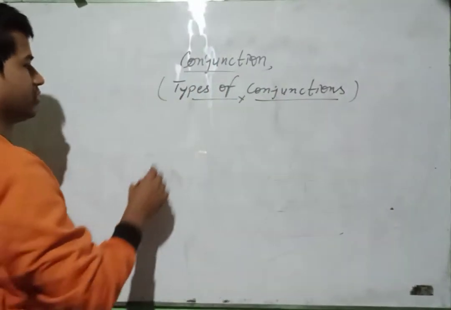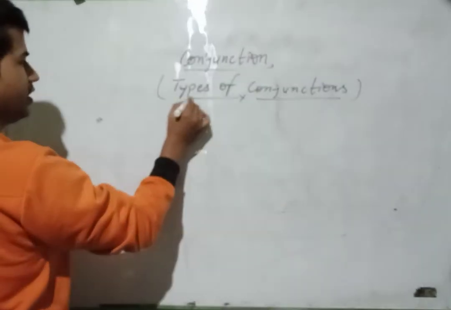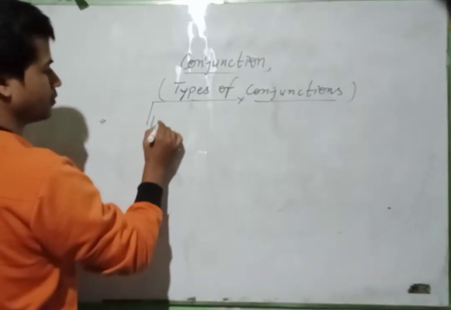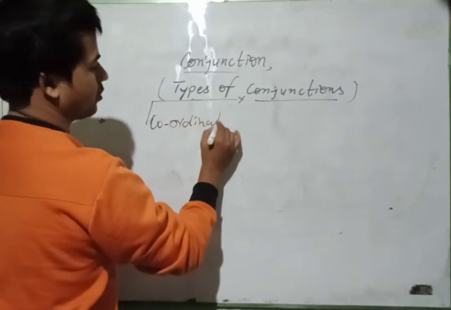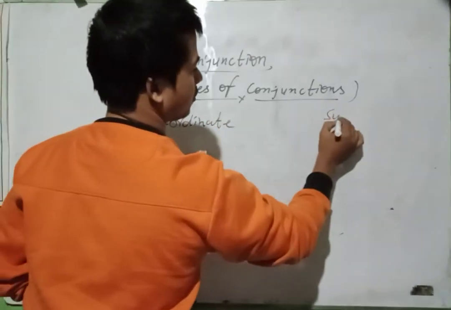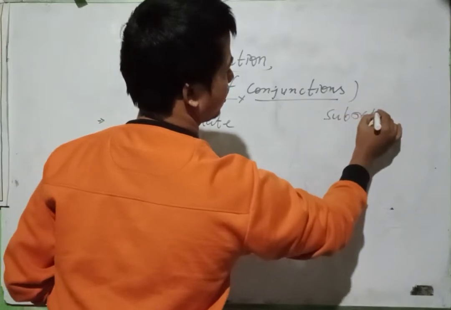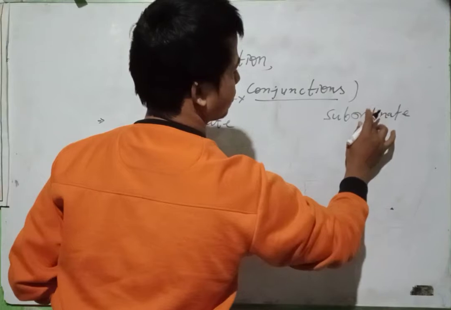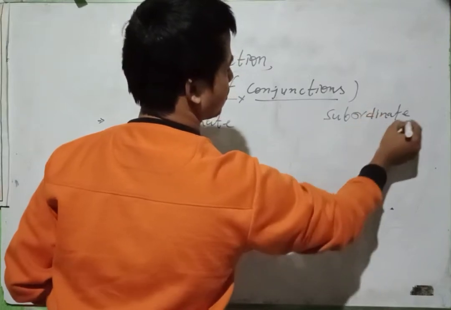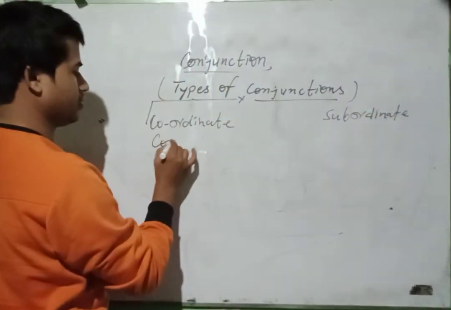Types of conjunctions. So we have coordinate and subordinate conjunction.